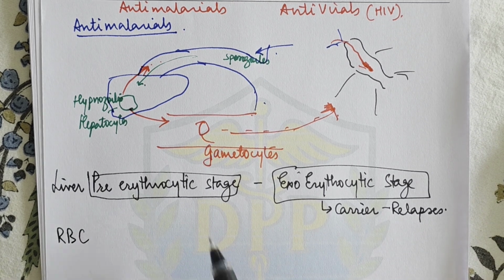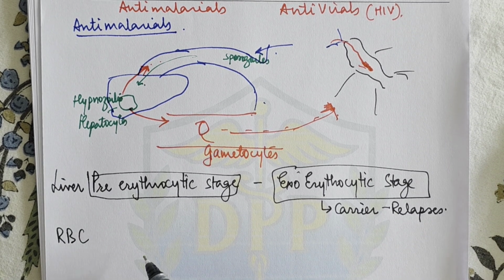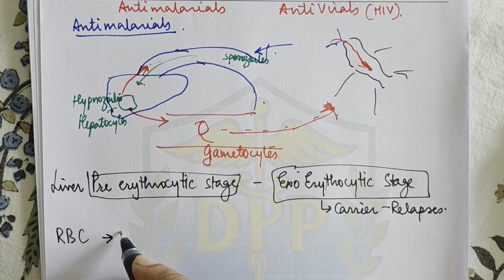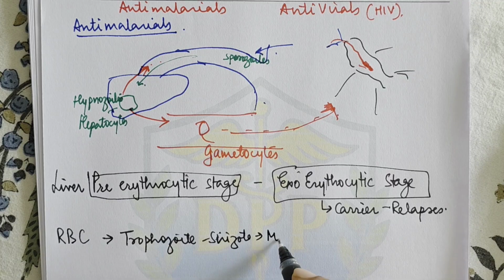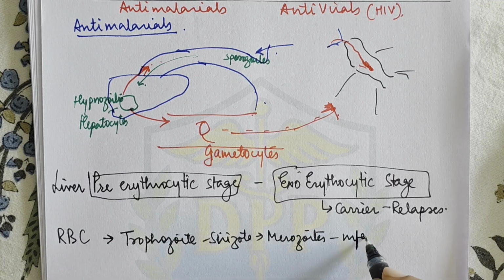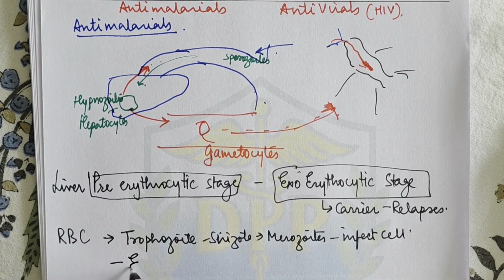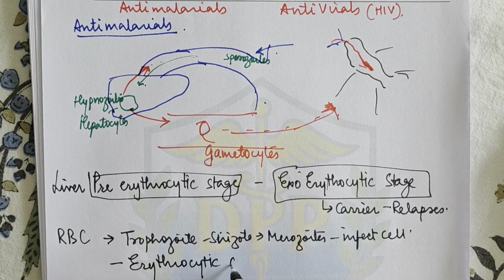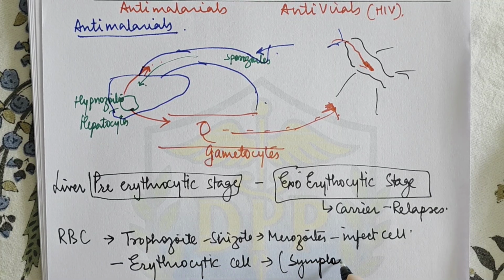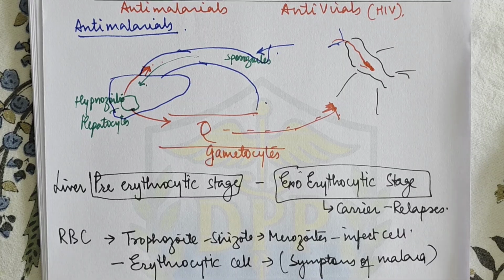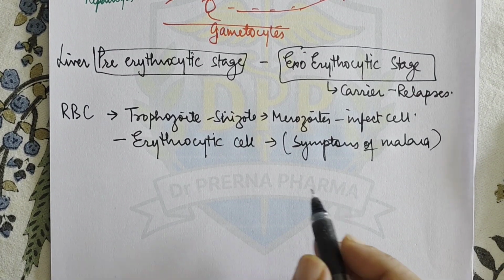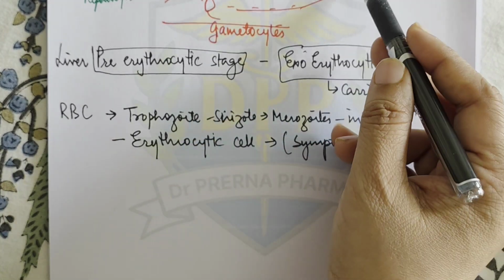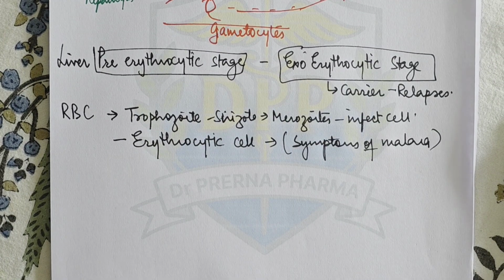Then in the RBCs, merozoites are released into the red blood cells. There they develop into trophozoites, which mature into schizonts and rupture, creating more merozoites, and they infect newer cells. This is what happens in the red blood cell, and it is called the erythrocytic stage. The symptoms of malaria depend on this erythrocytic stage, like fever, chills, and rigors. Now there is one more thing. In the blood, as I told you, gametes are formed. These gametocytes are ingested back, and they can keep the cycle going on and on if gametocytes are present in the body.